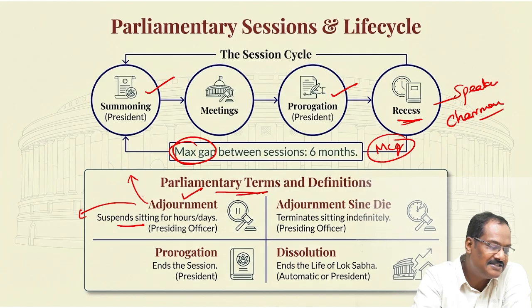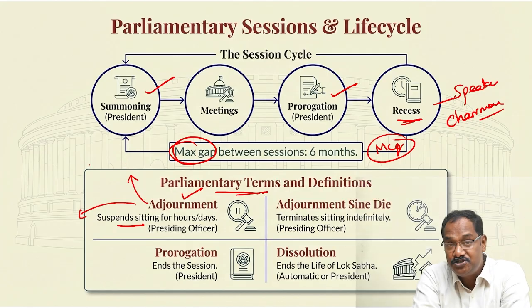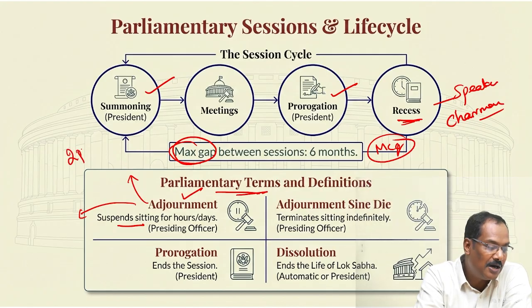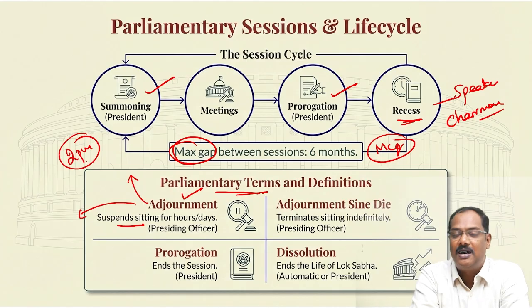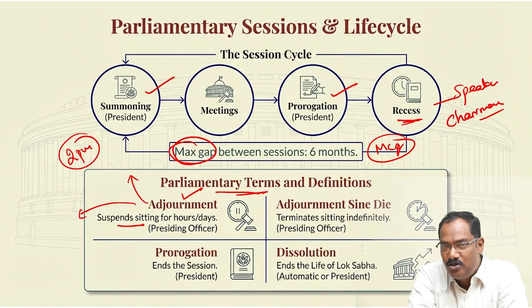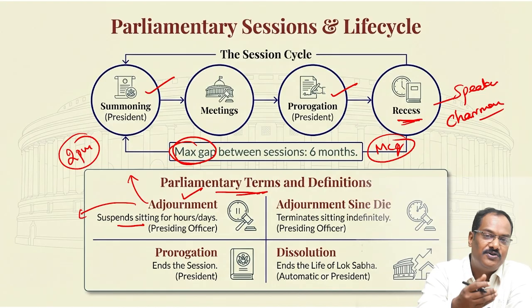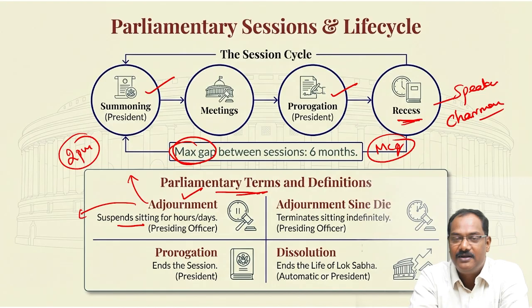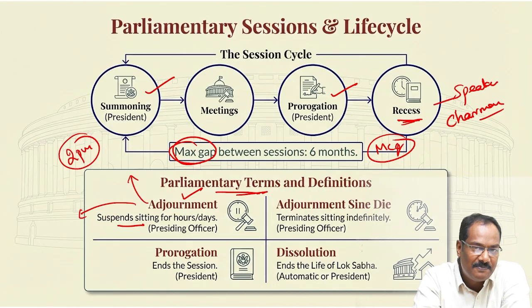In adjournment, the presiding officer will say that the house is adjourned till 2 p.m. That means they have to reassemble at 2 p.m. Or the house is adjourned till Monday 7 p.m. So till 7 p.m. they do not come. After 7 p.m. on Monday they have to come. They are announcing a date also.